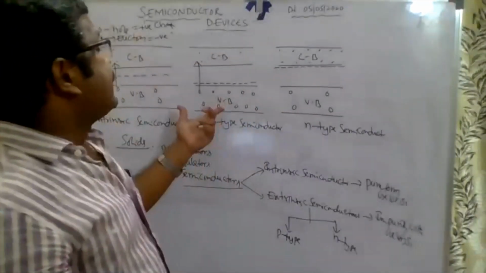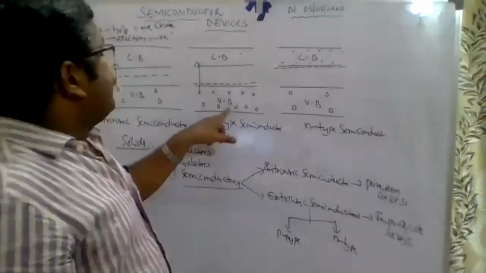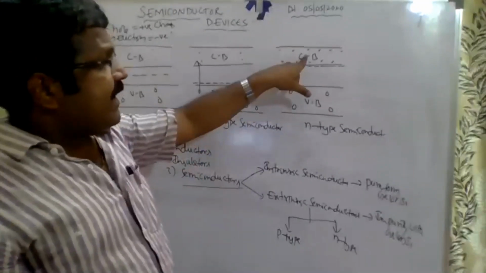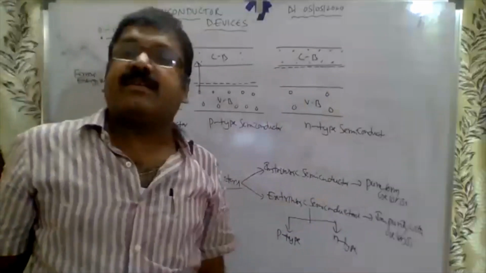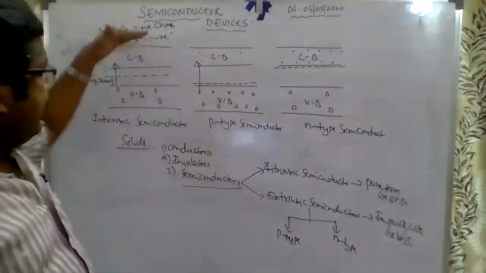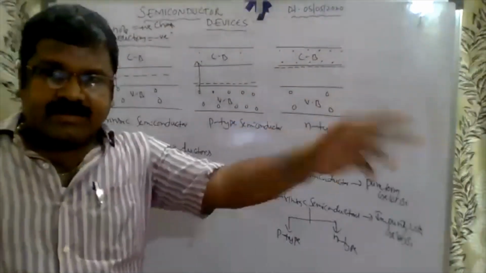Why near p-type? Majority carriers are in the valence band. Why near n-type? Majority carriers are in the conduction band. So the Fermi energy level is exactly in between in intrinsic, because there is no impurity added.